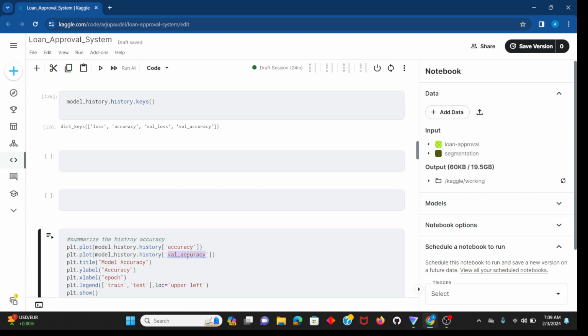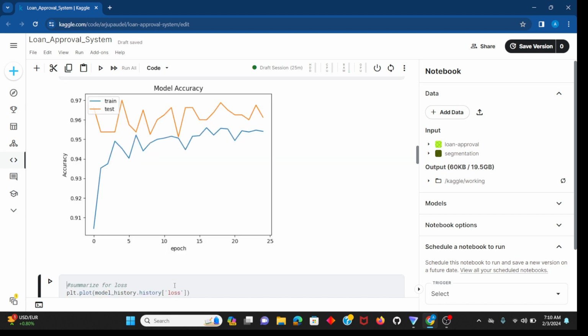This is the model accuracy. I've given the title, accuracy on the y-axis and epochs on the x-axis. I have given legends, train and test, in the upper left, and I'm just showing it.